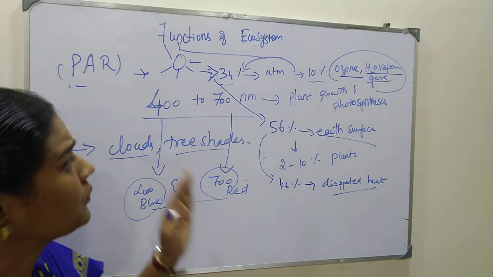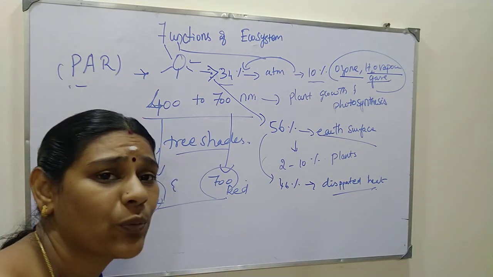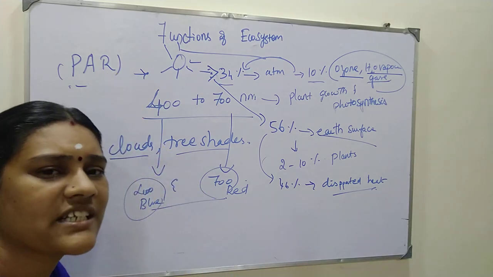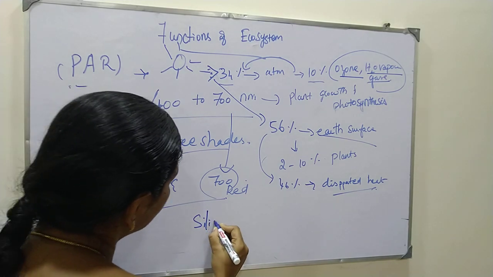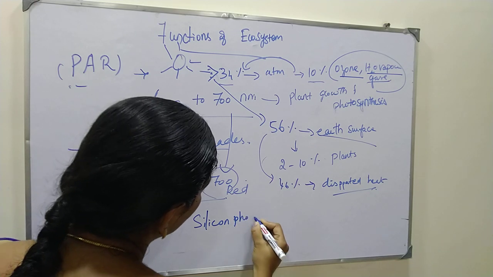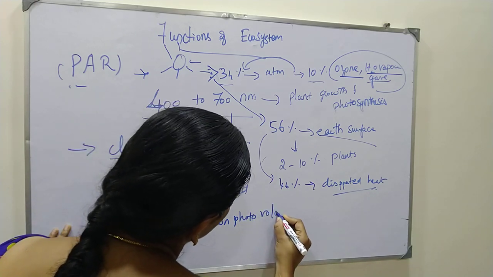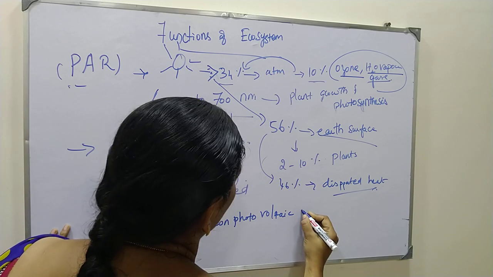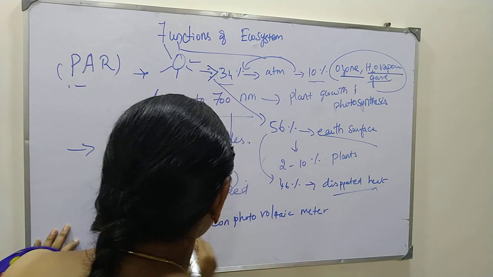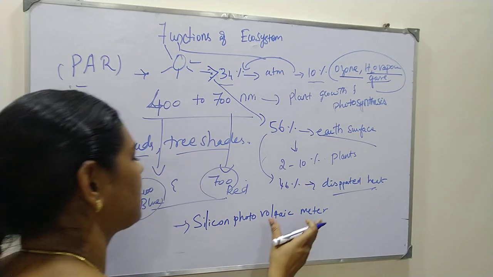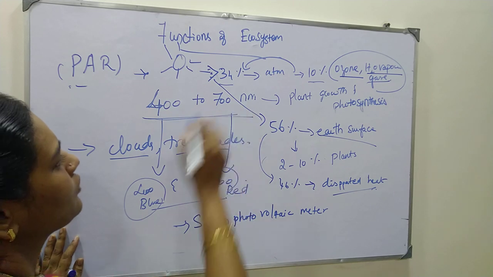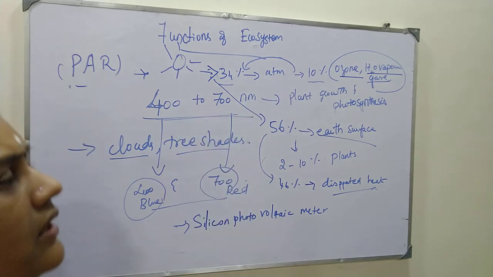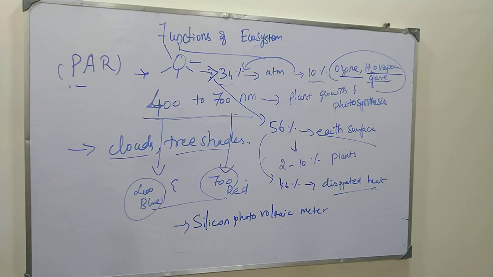See, generally this PAR, that is photosynthetically active radiation, is detected by the instrument called silicon photovoltaic meter. Okay, so the silicon photovoltaic meter is the apparatus. From this we can detect the 400 to 700 nanometer wavelength used by the plant. Okay, so this is what I am trying to say. And also the power value should be in a range.